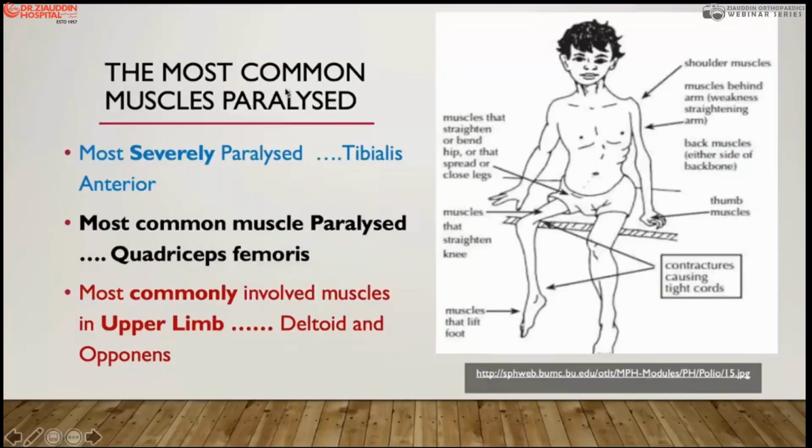Then the most common muscle paralysis is in the tibialis anterior. Tibialis anterior has a very short column, and total damage occurs when there is poliomyelitis. Next is the quadriceps femoris, which is very commonly involved, and it produces a hand-knee gait. And in the upper limbs, mostly the deltoid and opponens are affected, because of the short column of representation in the spinal cord. These are the muscles which are commonly and severely involved in the upper limbs.